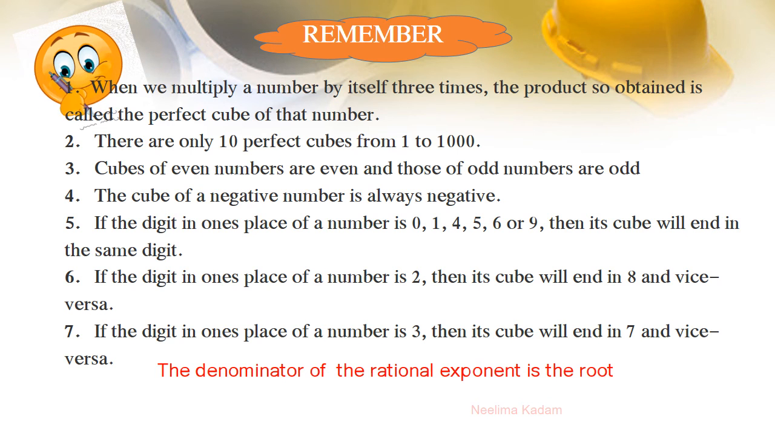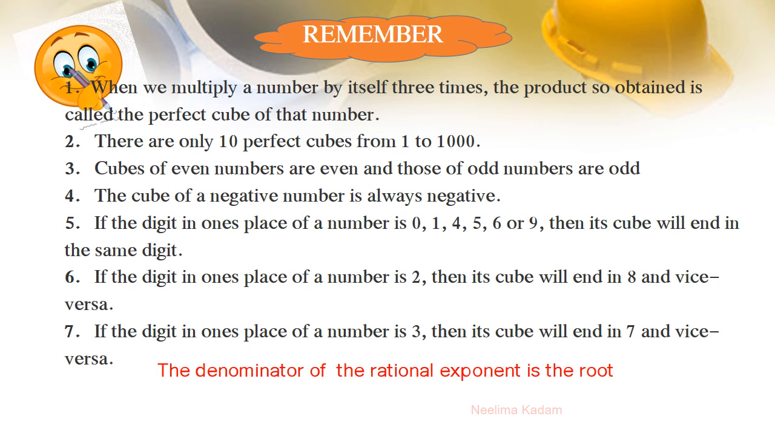So dear friends, some things to remember. Cube of a number means the number multiplied by itself 3 times. There are only 10 perfect cubes from 1 to 1000. Cubes of even numbers are even, and cubes of odd numbers are odd. Cube of a negative number is always negative. If the digit in one's place of a number is 0, 1, 4, 5, 6 or 9, then its cube will end in the same digit.